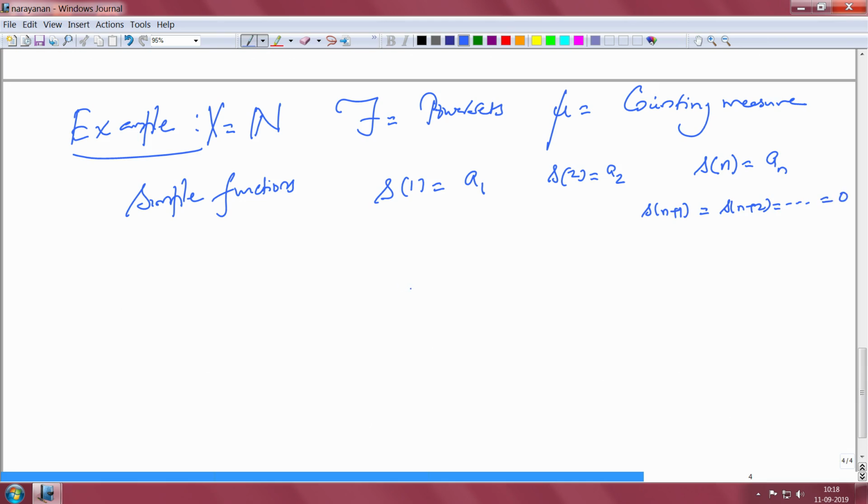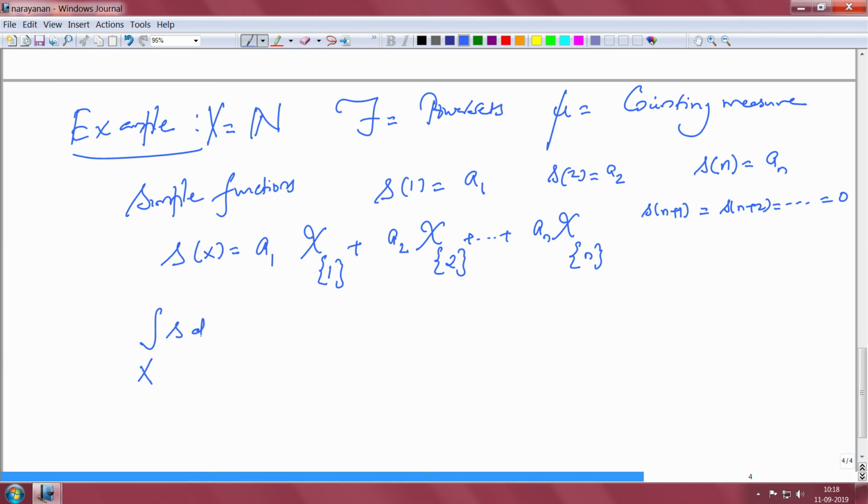So, how does this look? The simple function S, I can write as: on 1 it takes the value A1, so it is A1 times the indicator of the set {1}, plus A2 times the indicator of the set {2}, etc., plus An times the indicator of the set {n}, plus 0, 0, 0. So, this is like Aj chi Ej. So, according to our definition, the integral of S d mu is nothing but this.